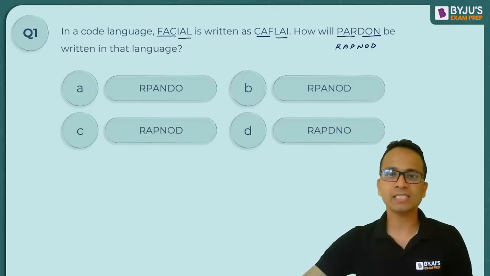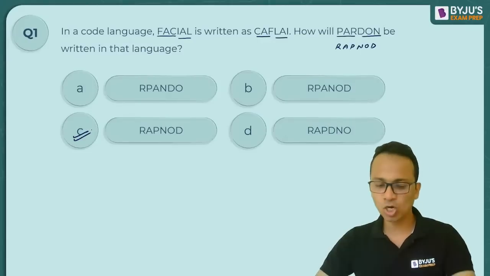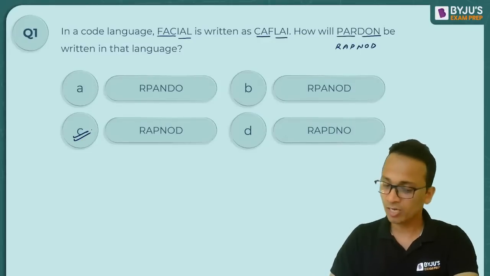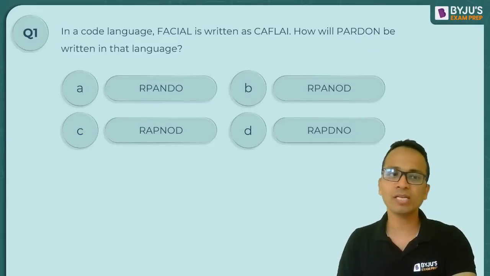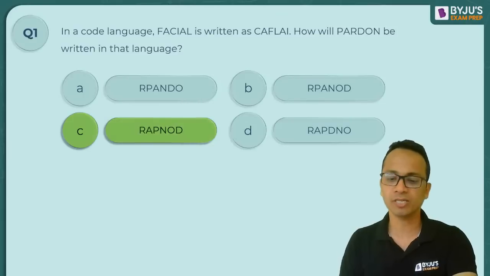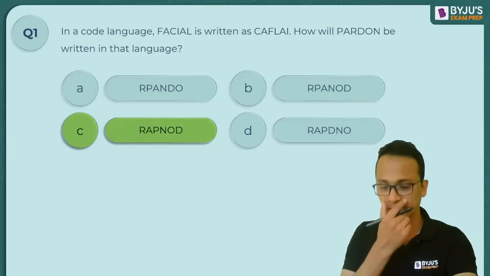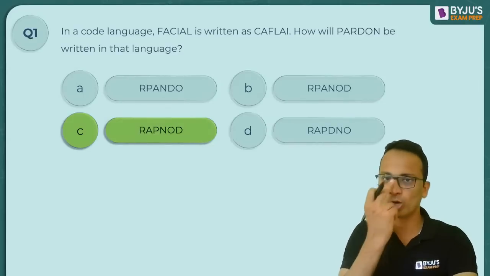So the correct answer, RAPNOD, will be option C, as given by almost all of you. Wonderful response from all of you. Great. So for question number 1, the correct answer is option C. All of you are absolutely correct. Without wasting any time, let's move on to the second question.